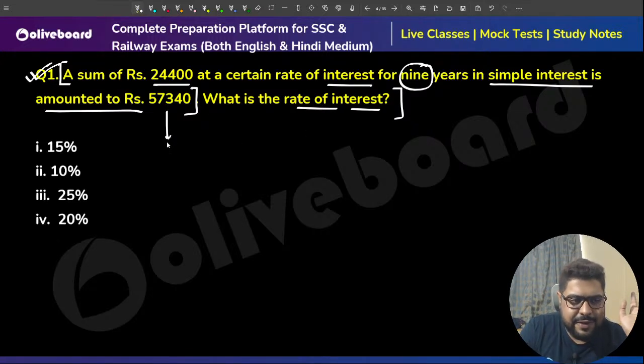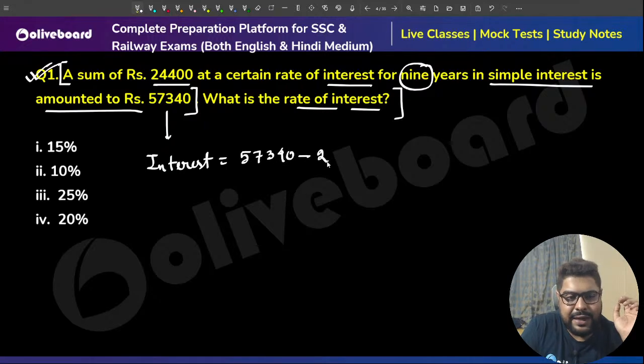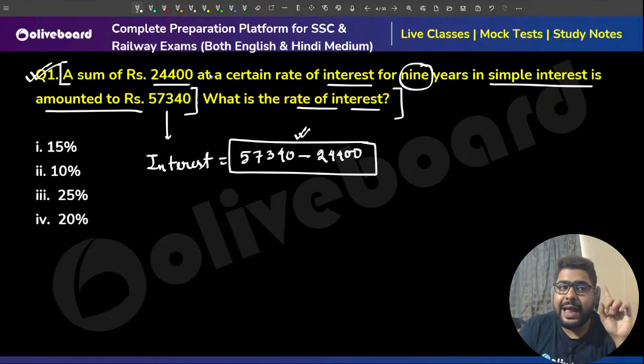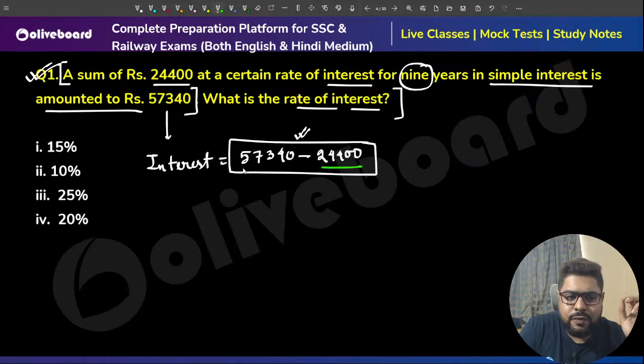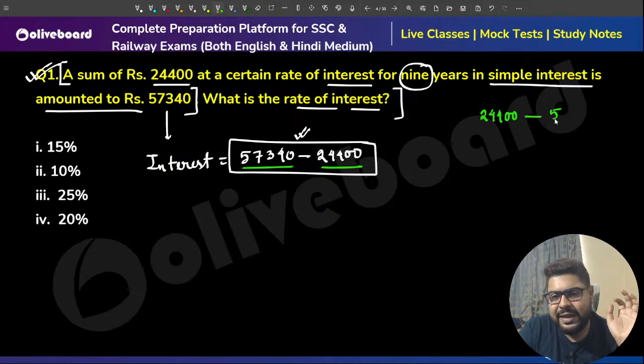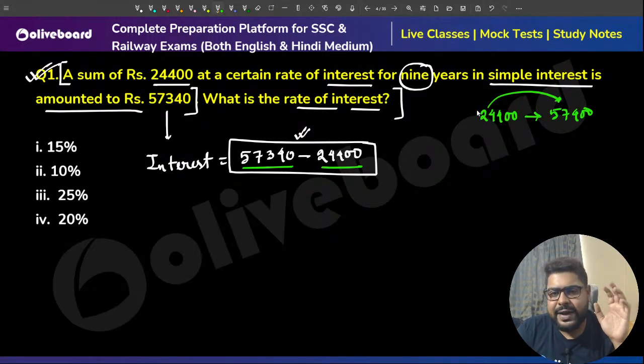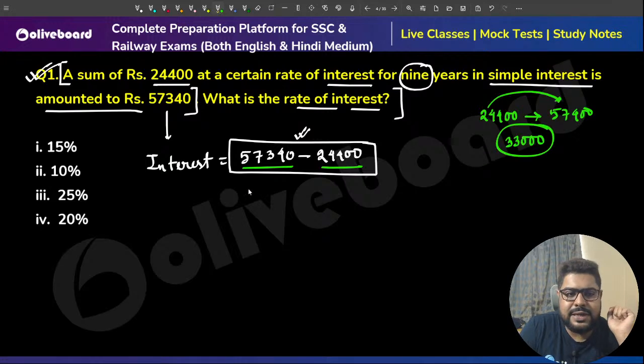So first let us figure out what is the interest here. Amount, sir, 57,340 minus 24,400. Now calculate like this: 24,400 to 57,400. Meaning 24 to 57. So 20 to 57 is 37, 37 minus 4 is 33. So that means 33,000 is the interest.